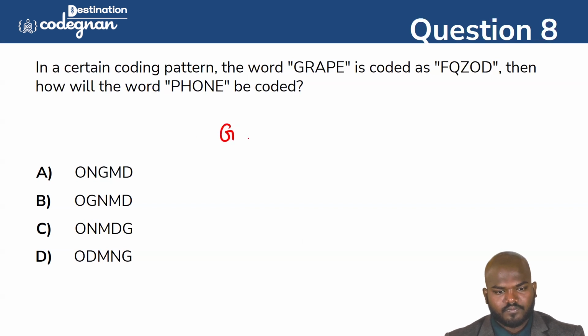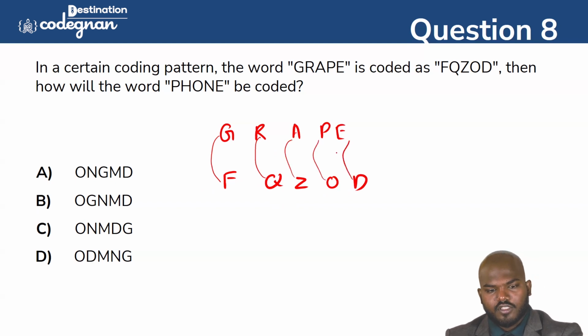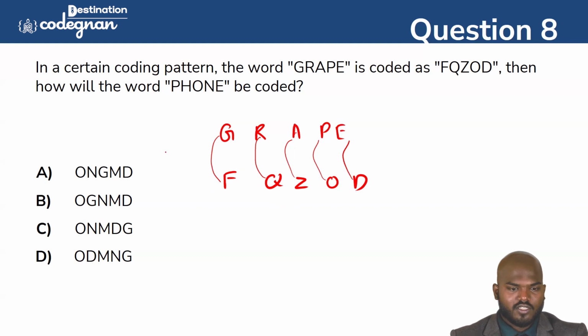So GRAPE is coded as FQZOD. You see this one? How can we say the logic? Every letter became one letter back. So G goes to F, R to Q, A to Z, P to O, E to D. It is just one letter behind. That is the logic: one letter behind for all of these.